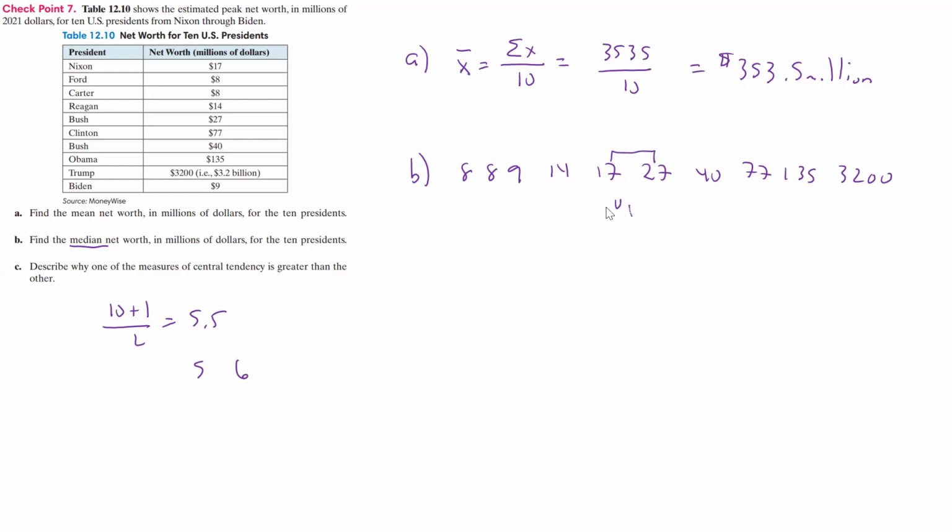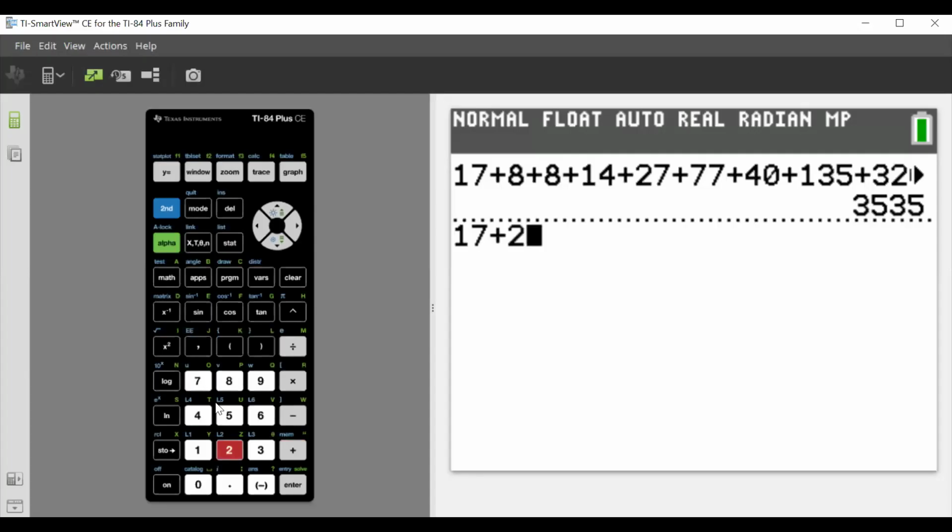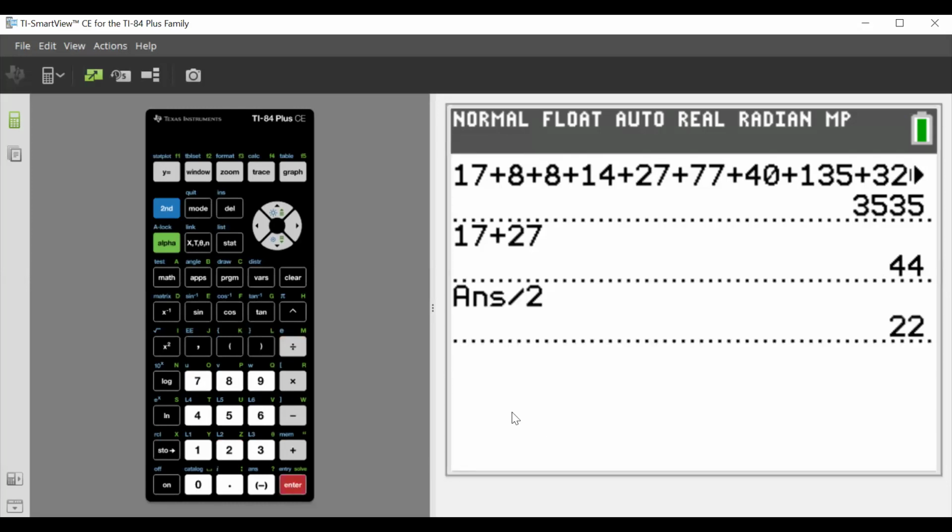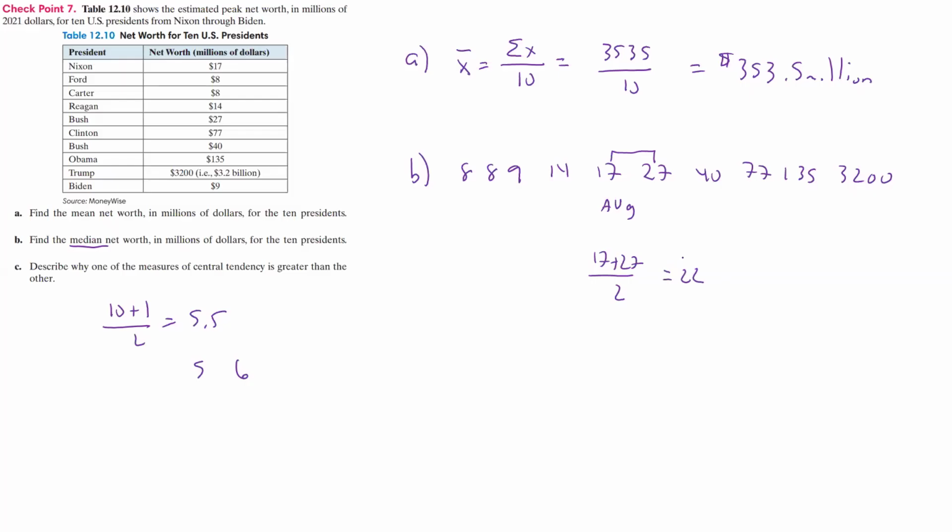So the average is going to be what? Well, we're going to take 17 plus 27, divide that by 2. Going back over to our calculator, 17 plus 27 divided by 2 is going to give us 22 as the median. So this is going to be 22, and that's going to be $22 million. So this one's 22 million, this one's 353.5 million.